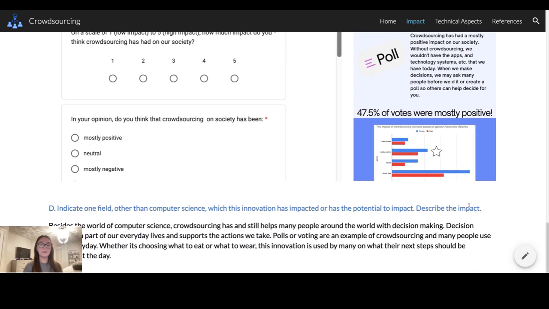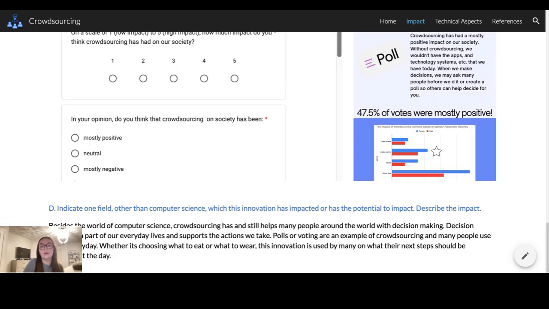Down here is my other response, letter D. I gave some more examples of what crowdsourcing was. I gave polls and voting as an example. Polls are used through everyday life, whether you don't know what to eat, what to wear, where to go.